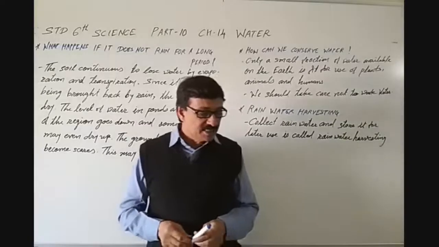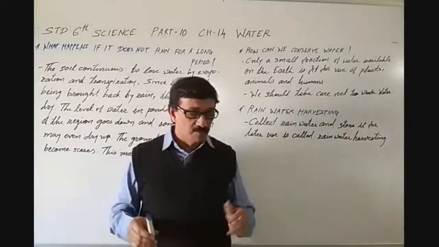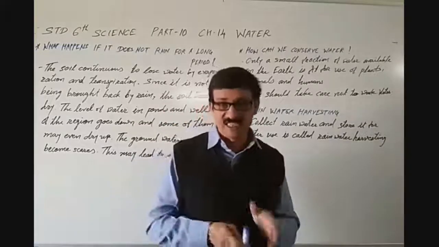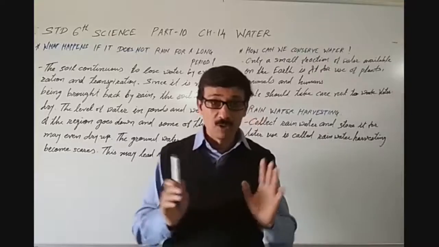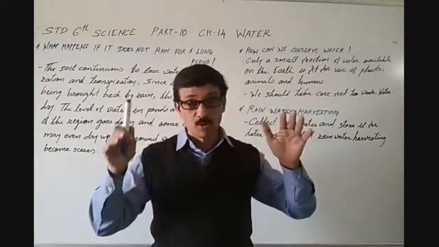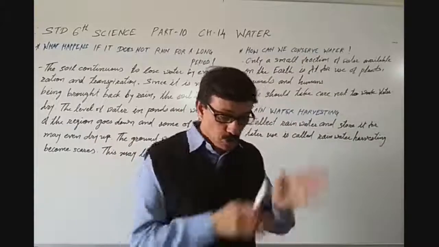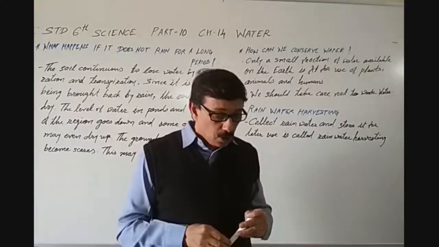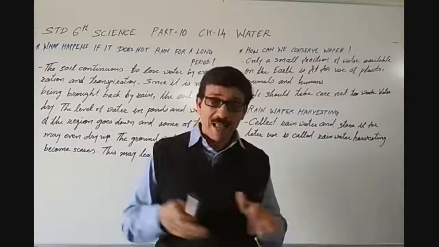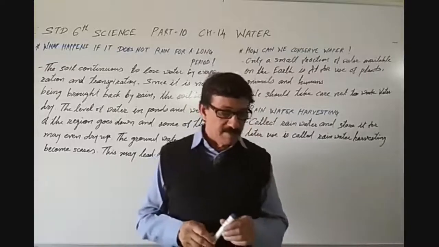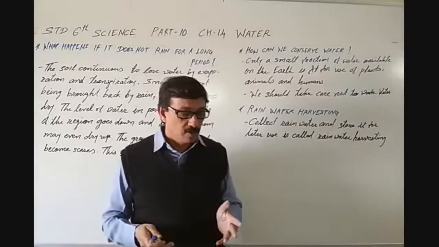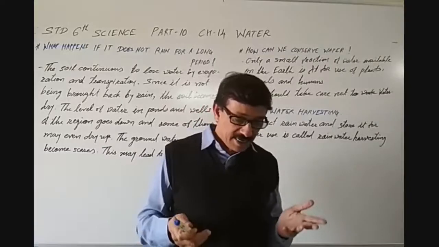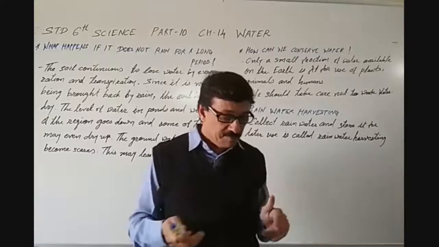In this system, the rainwater is collected from the rooftop to a storage tank through pipes. This water may contain soil from the roof and needs filtering before it is used.